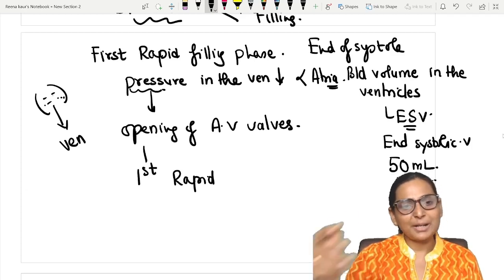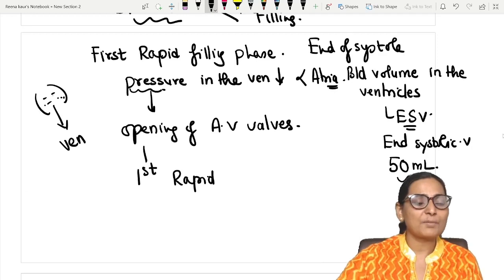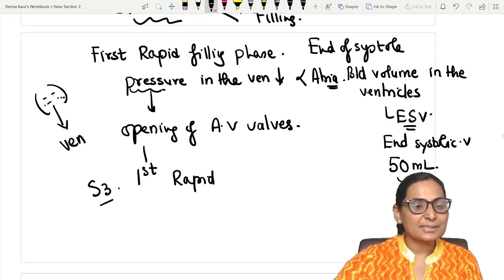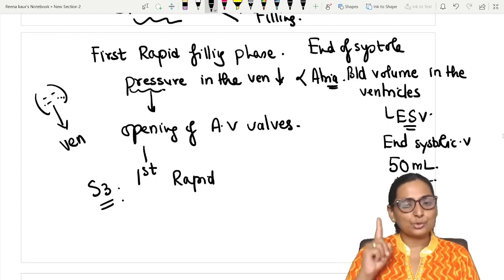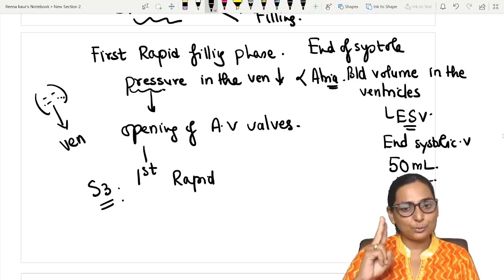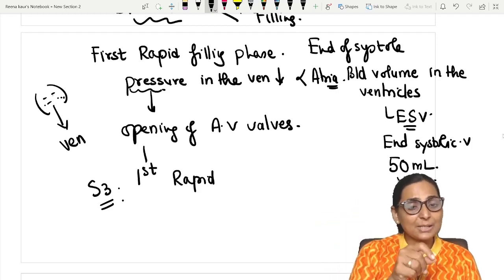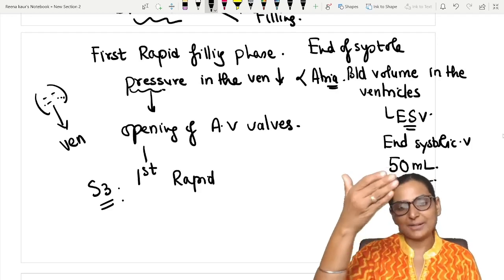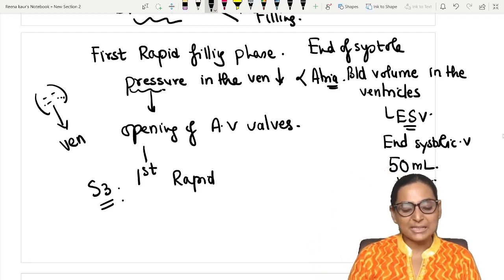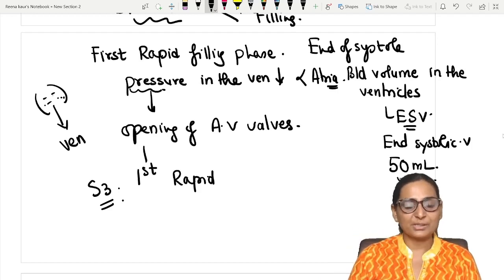Now as this blood rushes into the ventricles, it sets vibrations in the wall of the ventricles and results in your S3. So what is the cause of the first heart sound? Closure of the AV valve. Second heart sound, closure of the semilunar valve. Third heart sound, it is during the first rapid filling phase of the ventricles. As the blood comes from the atria to the ventricles, it rushes into the ventricles and creates a vibration in the wall of the ventricles. So that results in your S3.